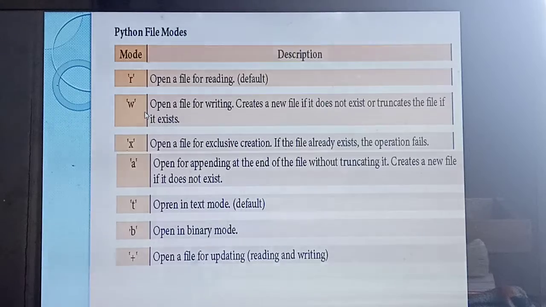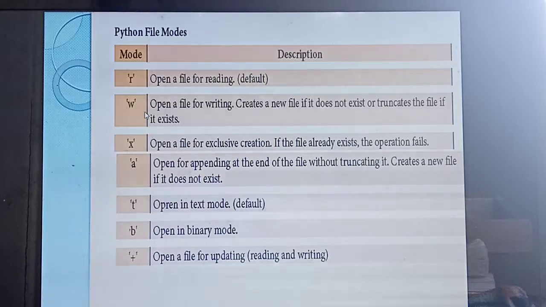Plus symbol. Understood? Very important question. How many modes are there? Totally 7 modes. What are they? The first one is R for reading. That's the default mode. Next one is W for writing.